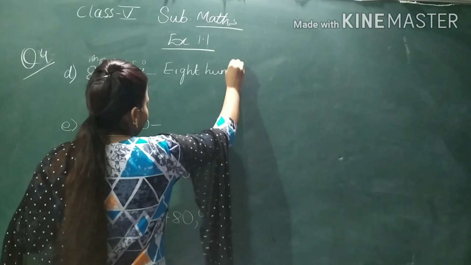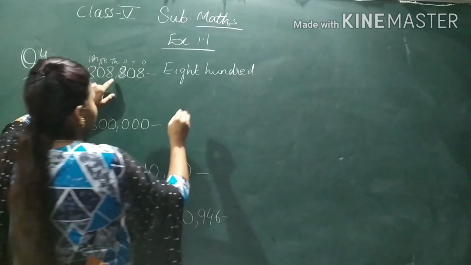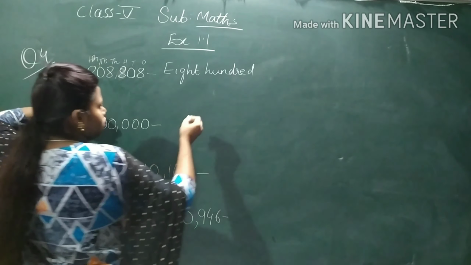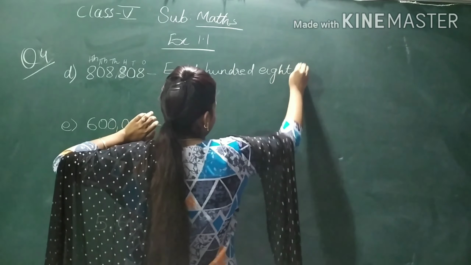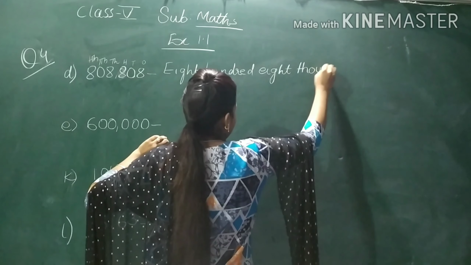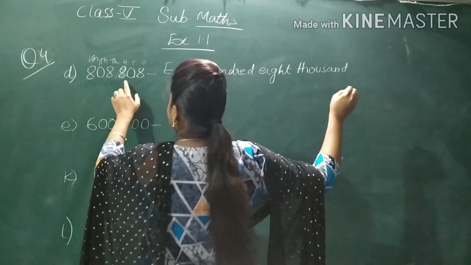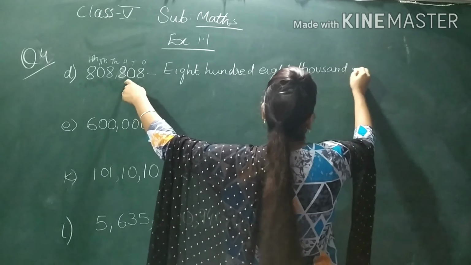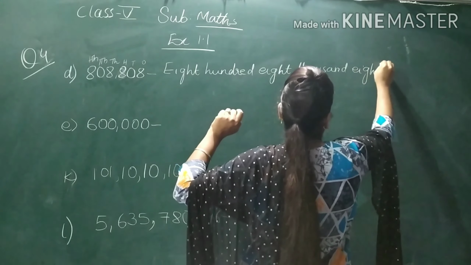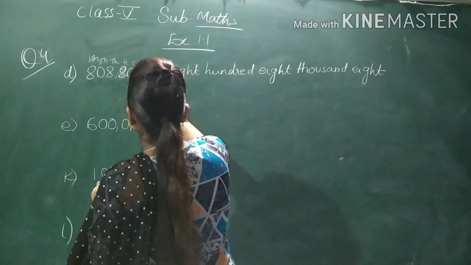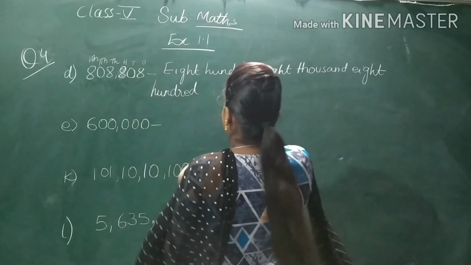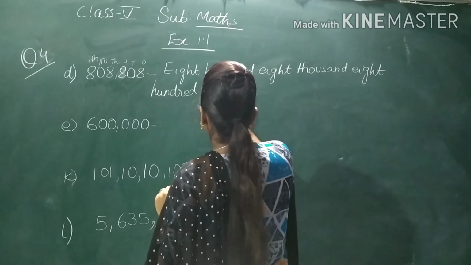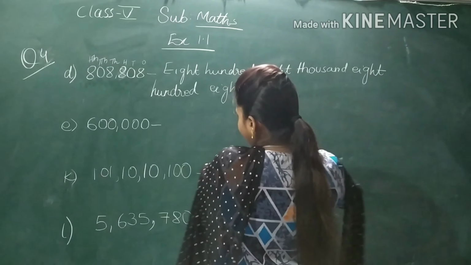Okay, because in the 10,000 place 0 is there. Then 8 is in the 100 place, so we will write 800. 808. In the ones place what is there? So done. This one we have done.